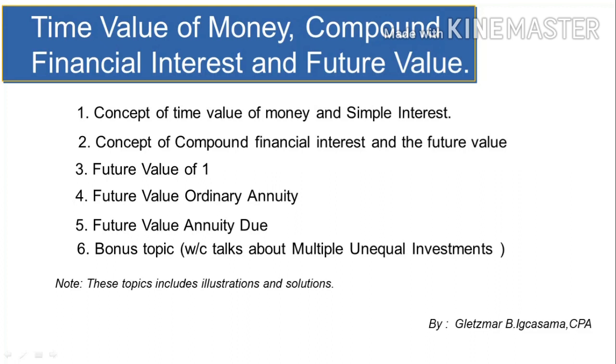Well, here's the list of the subtopics. Number 1, concept of time value of money and simple interest. Number 2 is the concept of compound interest and the future value. Number 3 is all about future value of 1. Number 4 is future value of ordinary annuity. Number 5 is future value of annuity due. And the bonus topic, which talks about multiple and equal investments. It is important to note that these topics include illustrations and solutions.